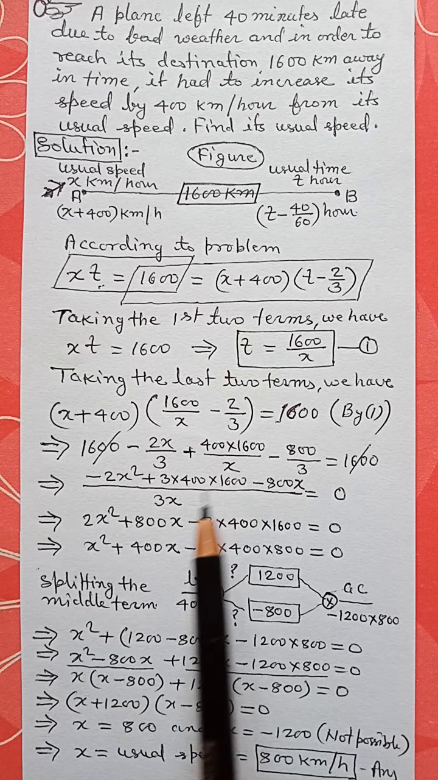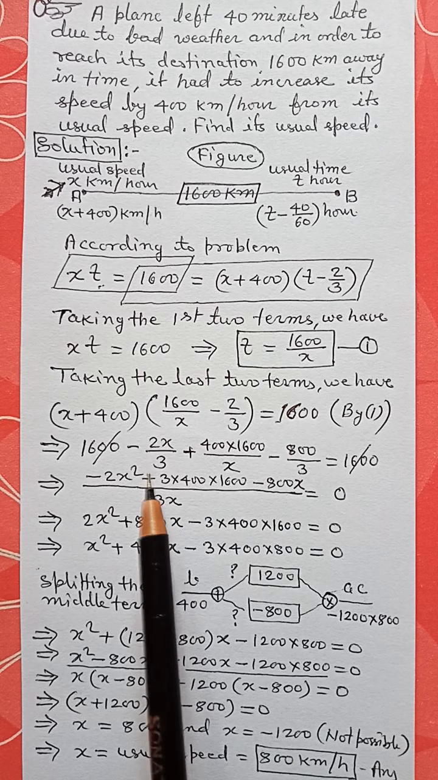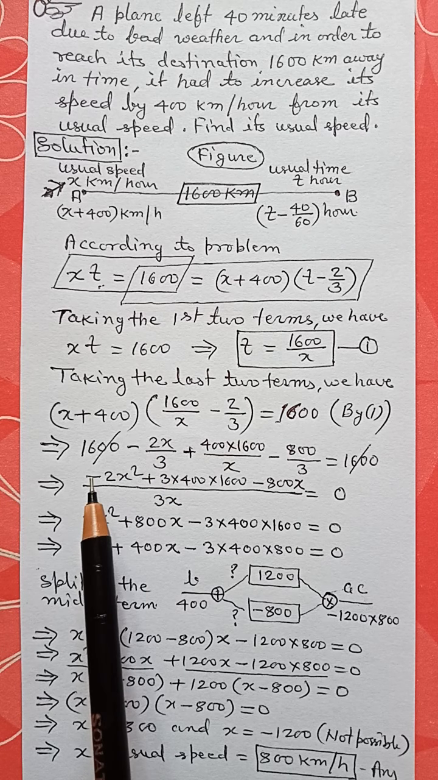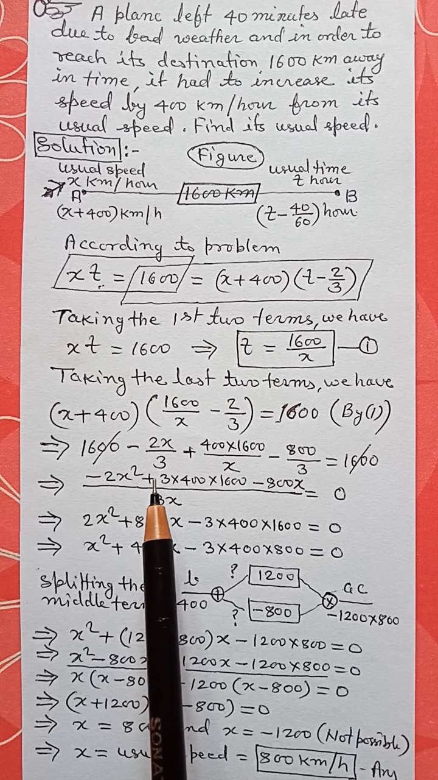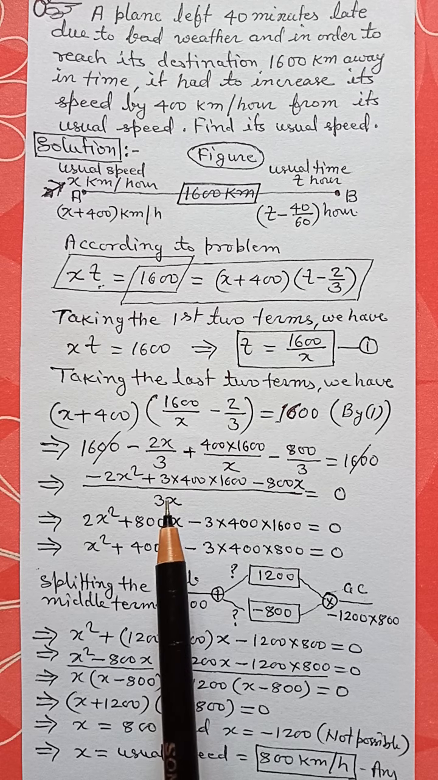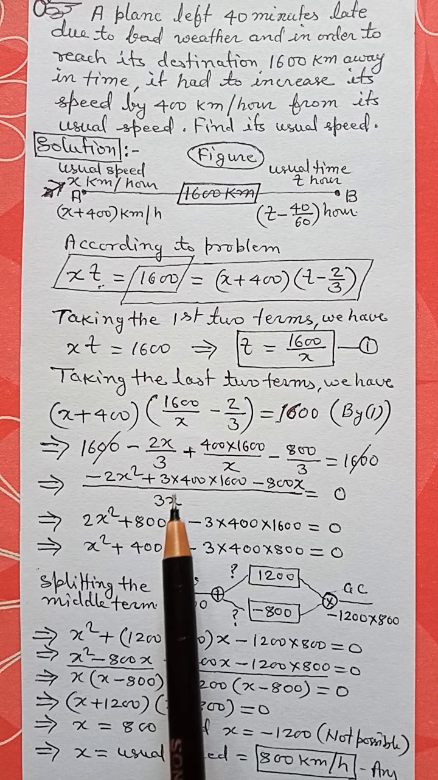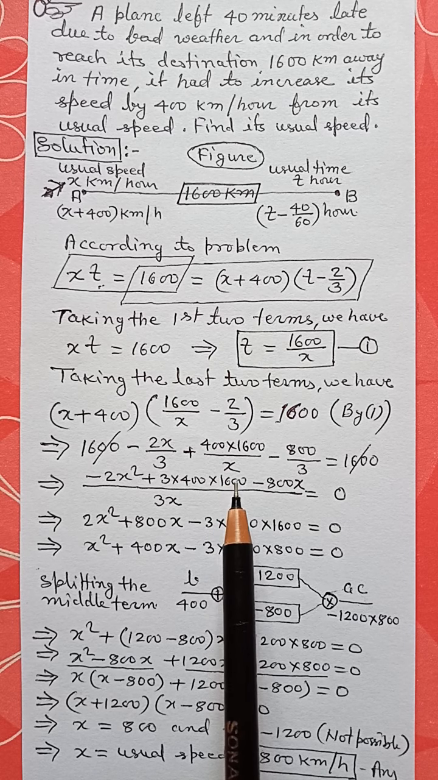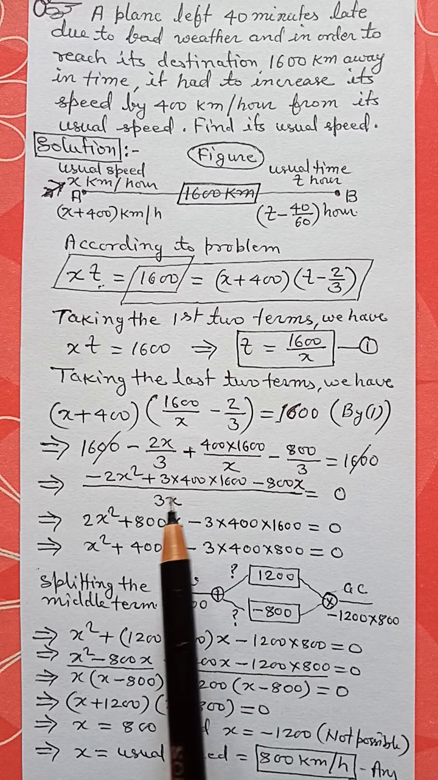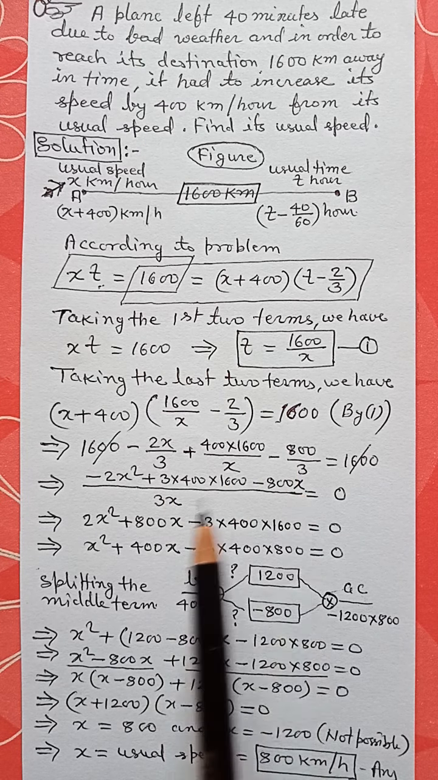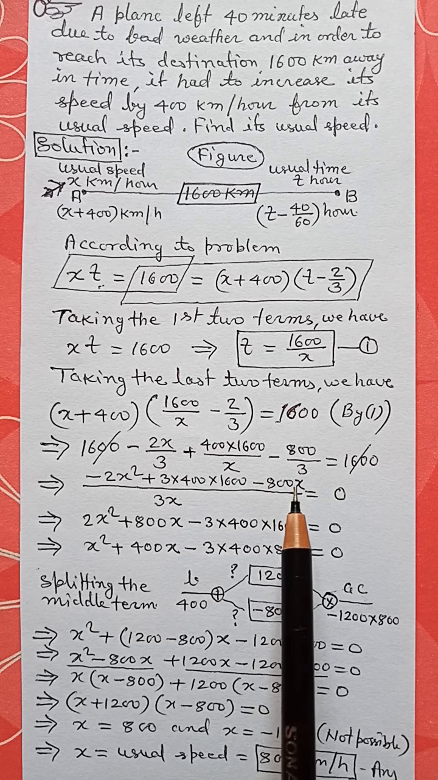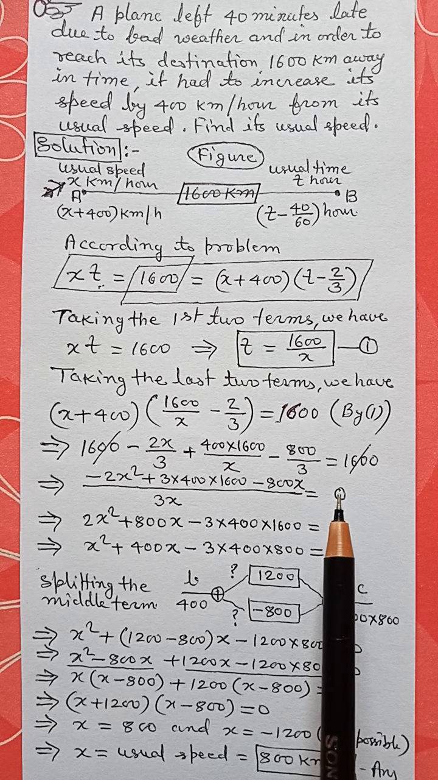The LCM is 3x. 3x divided by 3 is x. x multiplied by minus 2x, that is minus 2x square, plus 3x divided by x, that is 3, multiplied by 400 multiplied by 1600, minus 3x divided by 3, that is x, here it is minus 800x, and this is equal to 0.